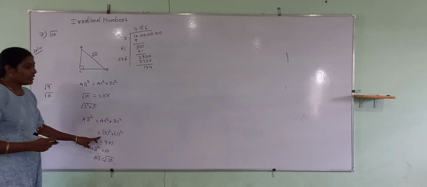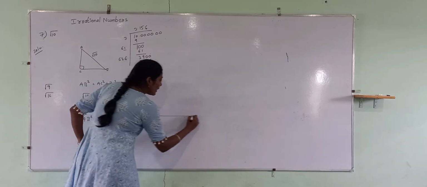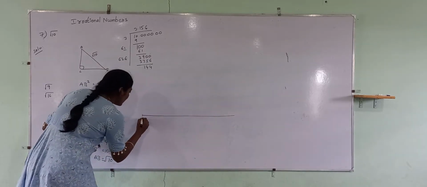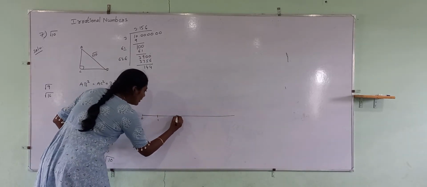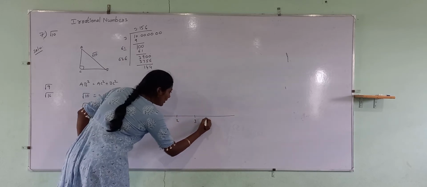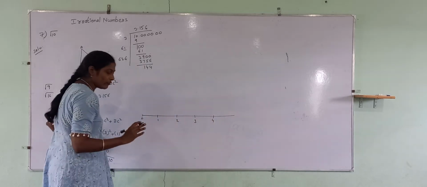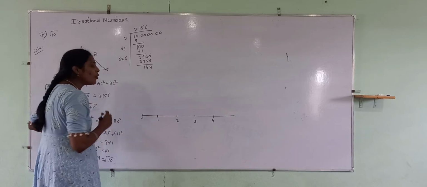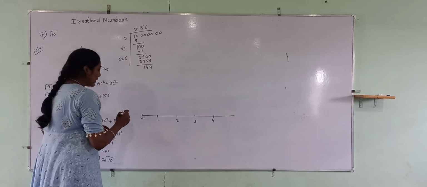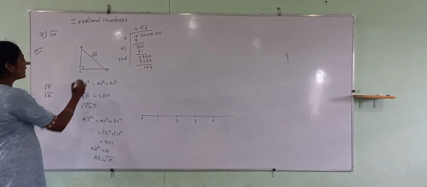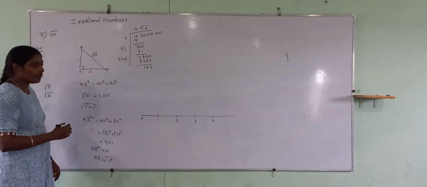Now what we have to do is first draw the number line. 0, 1, 2, 3, 4. Enough. I am going to draw a rectangle. One side is 3, other side is 1.